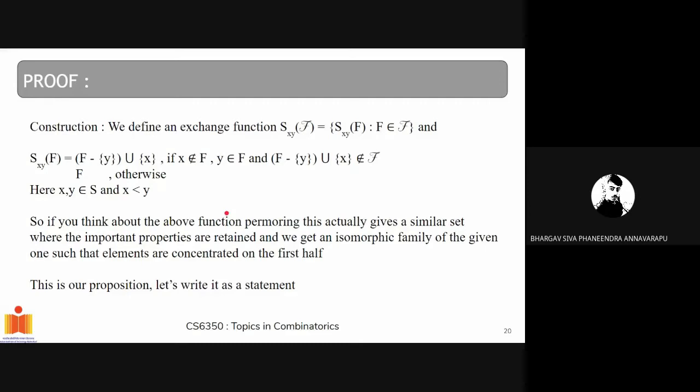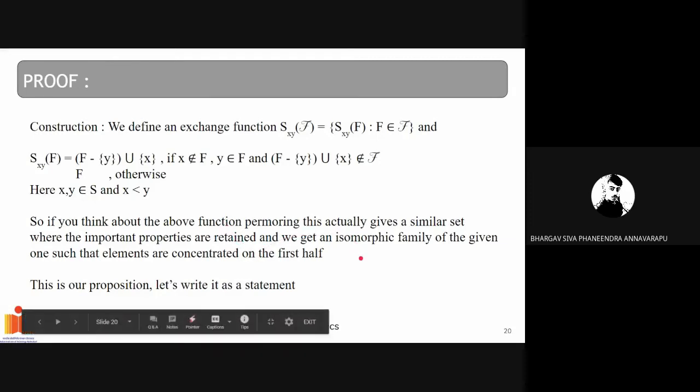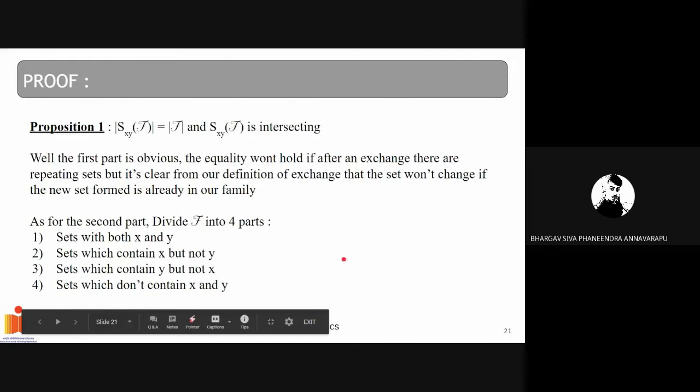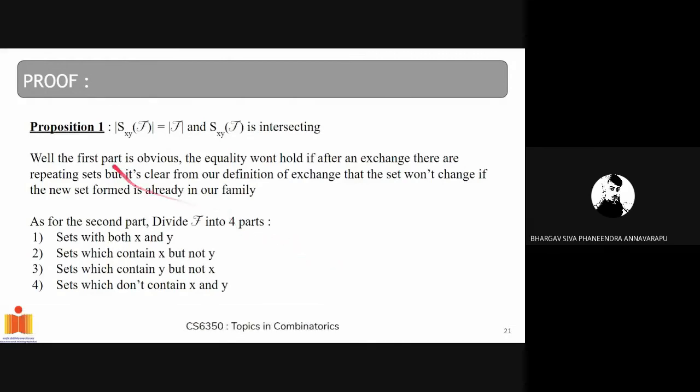What this operation does to our non-trivial intersecting family is it gives us another non-trivial intersecting family such that all the elements are concentrated to the left half of the set, as we have taken the set as a linearly ordered set. So let's write our first proposition. Our first proposition is that |Sxy of F| is always equal to |F|. So what does it say?